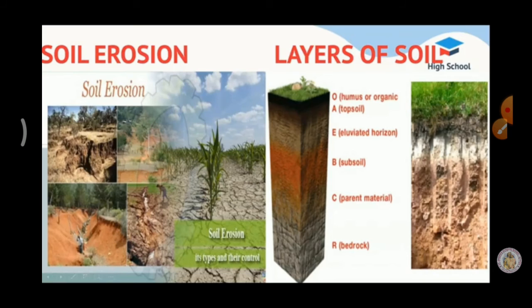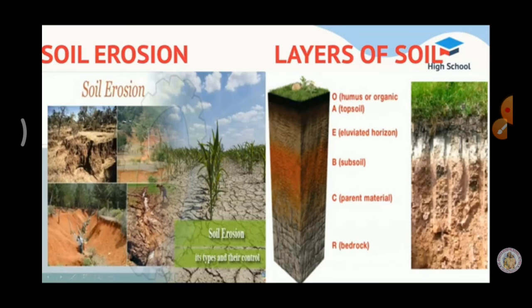Now we are going to see about the layers of soil. What is the first layer? Organic layer. It is nothing but humus. So what is humus? Decayed plants and animals. Next layer is topsoil. Next one is subsoil. Next one is parent material. That is nothing but parent rock. We already seen about this parent rock. Next one is bedrock.